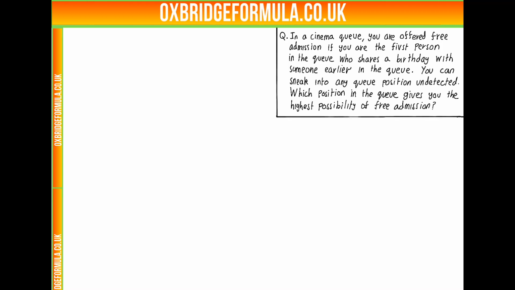So first things first in this question, let's try and introduce some suitable notation. So let's say Pn is the probability of free admission if we are in position n. And we need to find a formula for Pn and then try and maximise that. And if we can maximise that, we find the position we should be in.